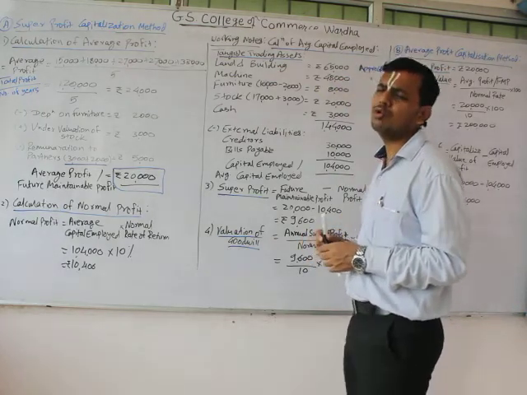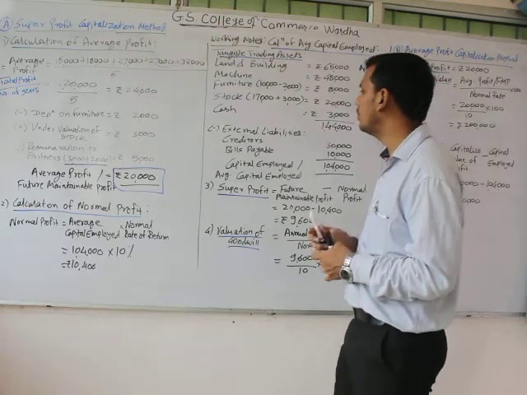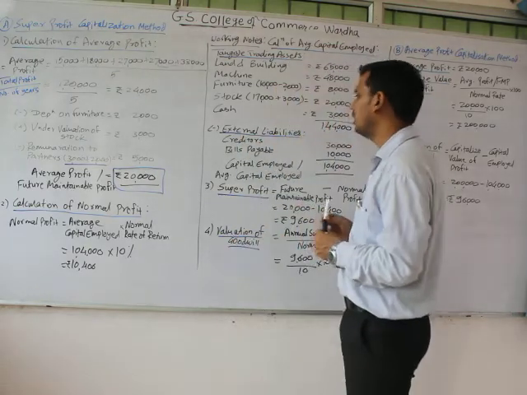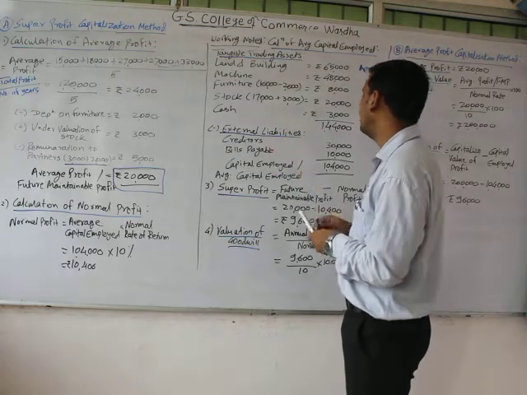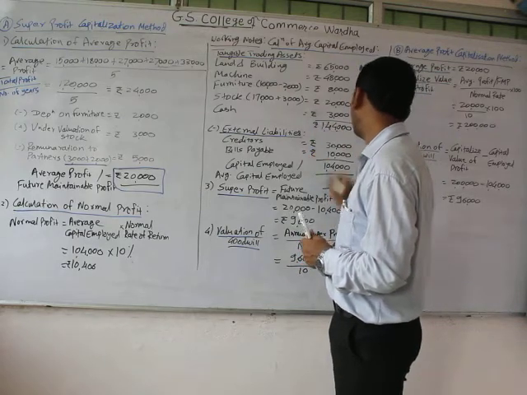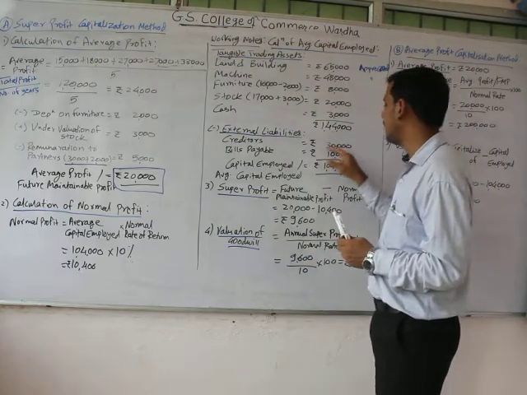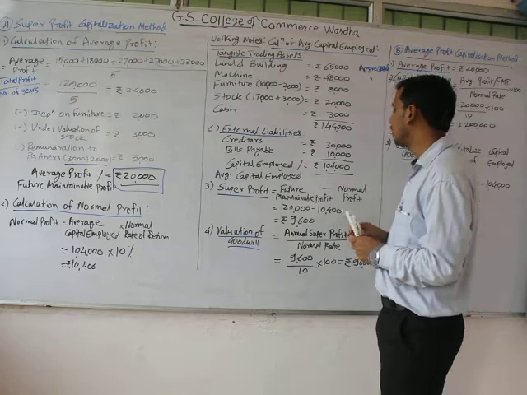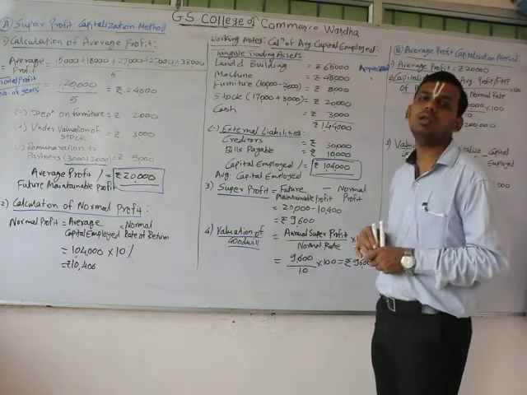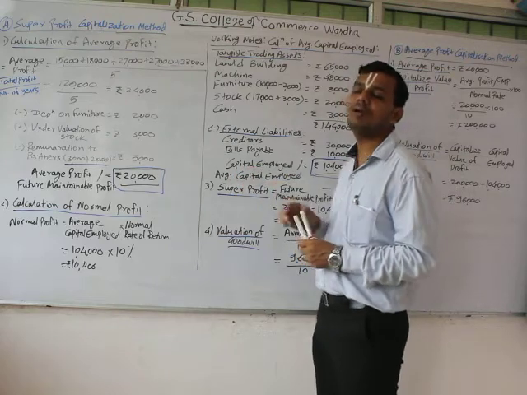Apart from that, there are no fictitious assets, no investments or intangible assets in the balance sheet of the firm. Then we have to deduct external liabilities. The first external liability is our creditors of rupees 30,000. The second one is bills payable of rupees 10,000, that is 40,000. 1,44,000 minus 30,000 minus 10,000 is equal to 1,04,000. This is how we have calculated our capital employed.